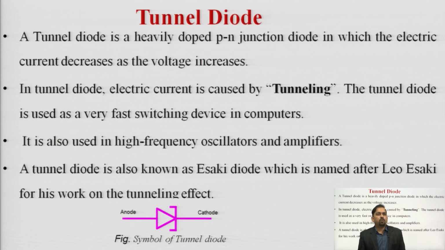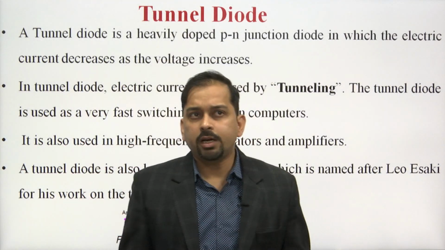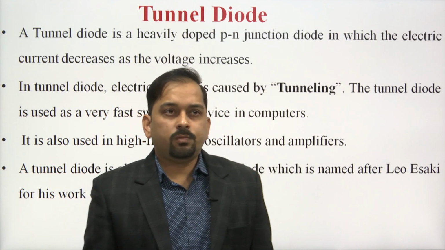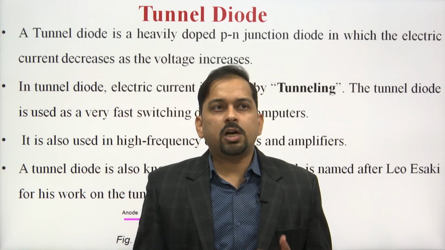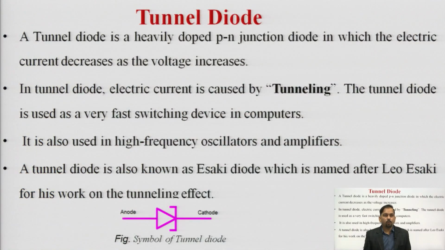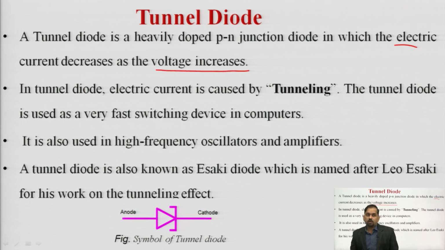Now, after the varactor diode, we will have the tunnel diode. So, first of all, what is a tunnel diode? A tunnel diode is basically a heavily doped p-n junction diode, in which the electric current decreases as voltage increases. We can observe that the voltage keeps on increasing, but as a result the current decreases. This is referred to as negative resistance.